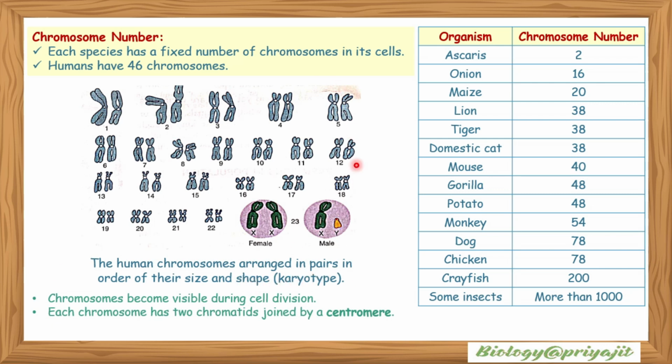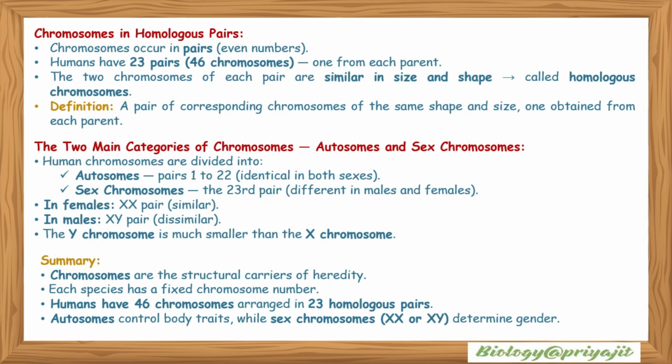This is the image of the arrangement of human chromosomes. Chromosomes become visible during cell division in the metaphase stage, and each chromosome has two chromatids joined by a centromere. Chromosomes occur in homologous pairs, in even numbers. Humans have 23 pairs, or 46 chromosomes, one from each parent. The two chromosomes of each pair are similar in size and shape, so they are called